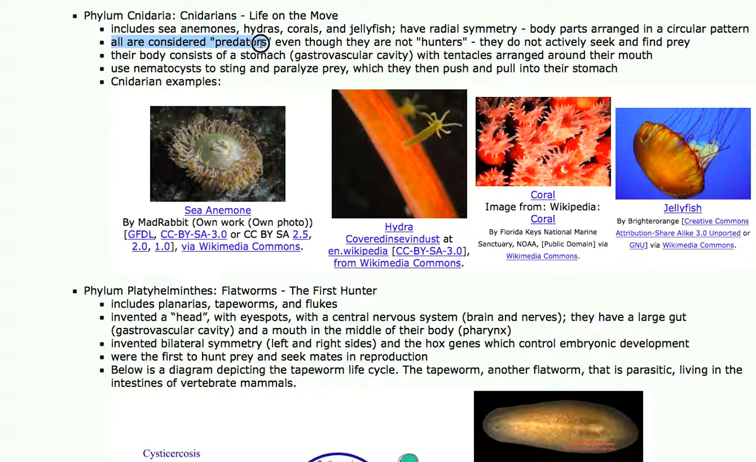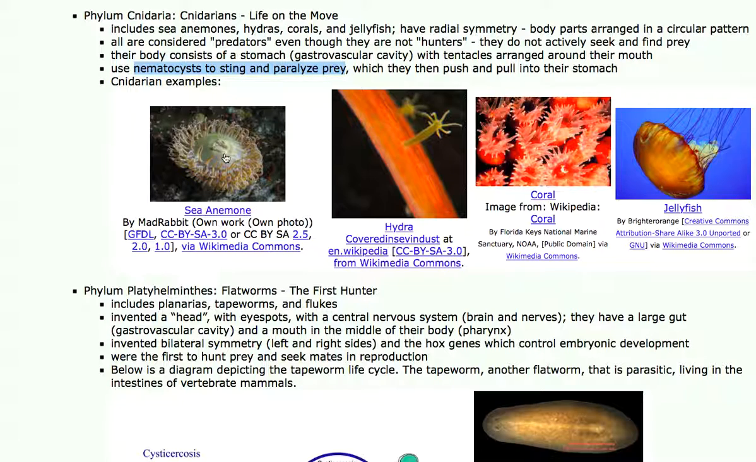This group is all considered predators, but they're not hunters. They eat other animals, but they don't hunt. They don't seek and find prey. Basically, they drift in the ocean, and other organisms bump into their tentacles, and they get paralyzed, and then they get consumed. Their body consists of basically a stomach, which is called the gastrovascular cavity, and to that there are tentacles attached. They have no anus, only a mouth. So the nematocysts, the stinging cells, sting and paralyze the prey. They pull the prey into their stomachs and they digest those life forms.